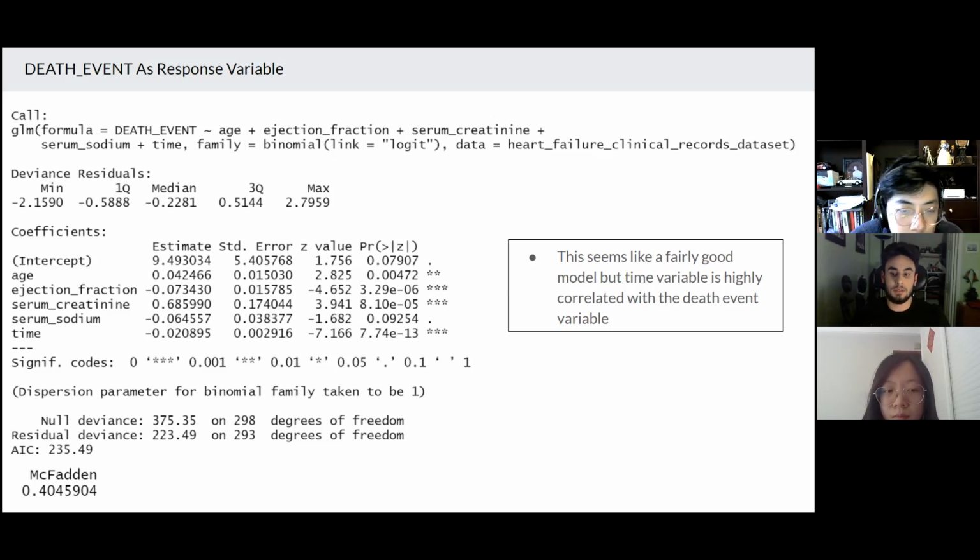This is essentially a pseudo R-squared value. Given that logistic regression is different from linear regression, R-squared is not exactly applicable. The McFadden value is very similar to the R-squared value, and describes how well the model fits compared to the null model. So judging by all this, it seems like a fairly good model. But if we look closer, the time variable has a very low p-value and seems to be highly correlated with the death event variable. So we want to do some further digging on this.